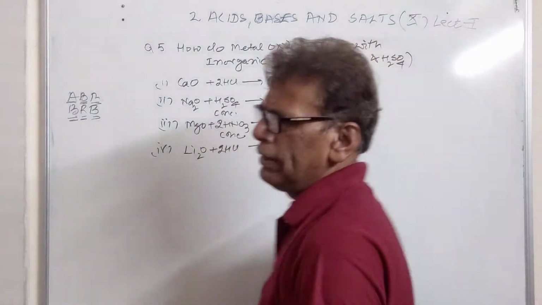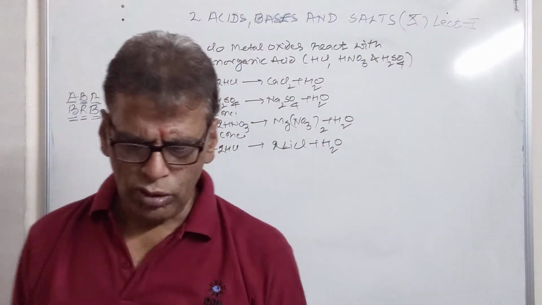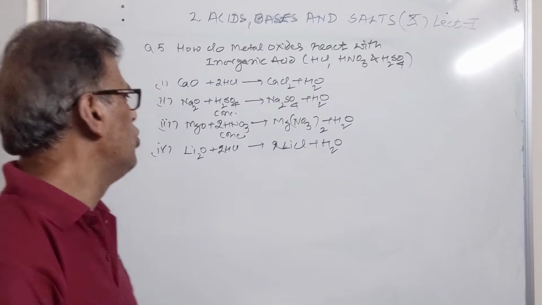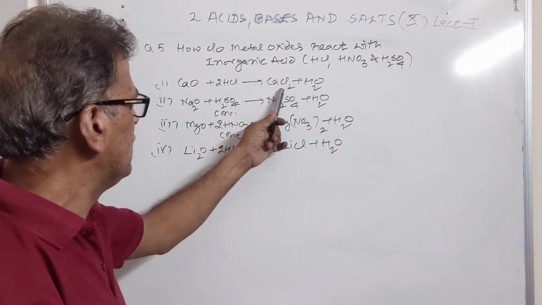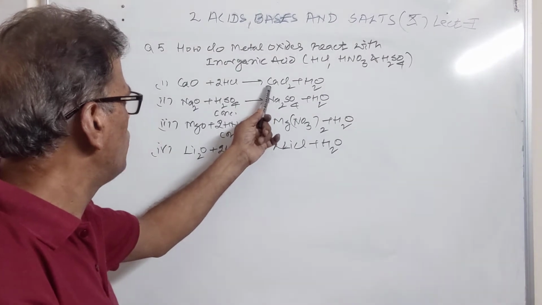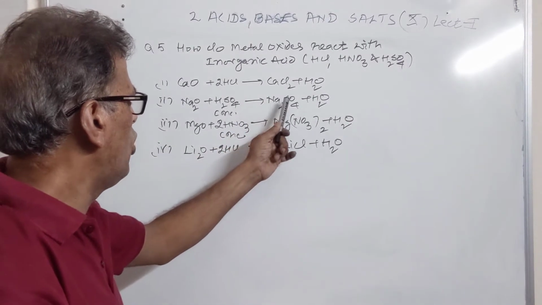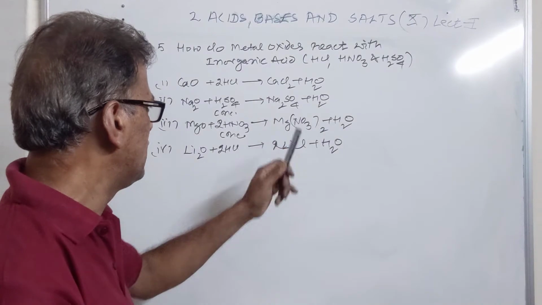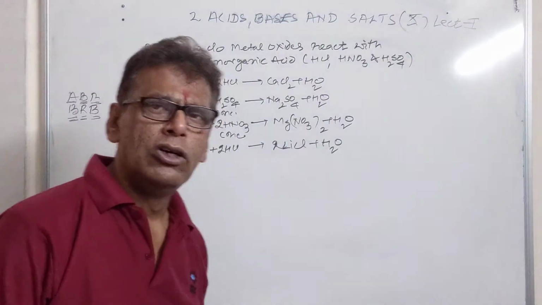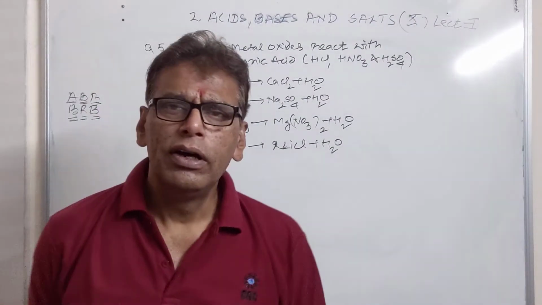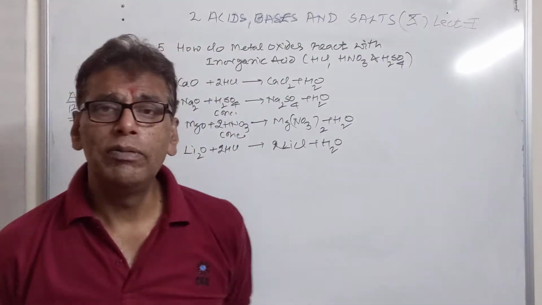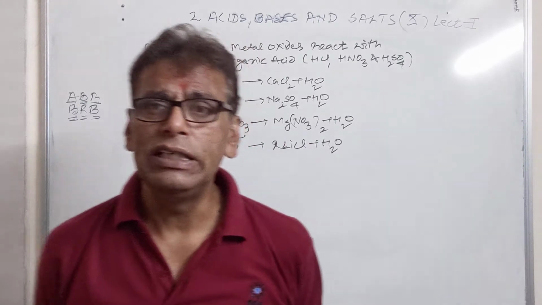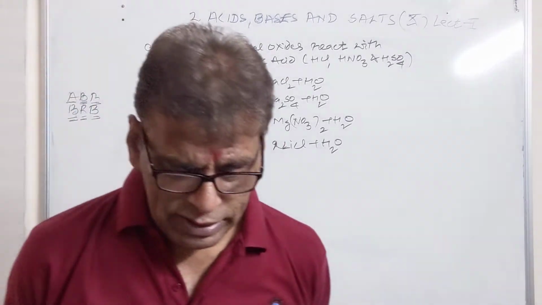So metal oxides combine with acid to produce salt and water, and in these cases these are the counterparts of a strong base and a strong acid. So the salts produced in these solutions will be neutral, and the pH of these solutions will remain 7.